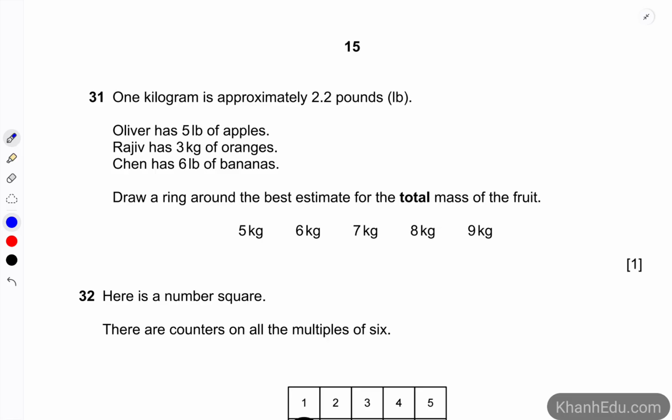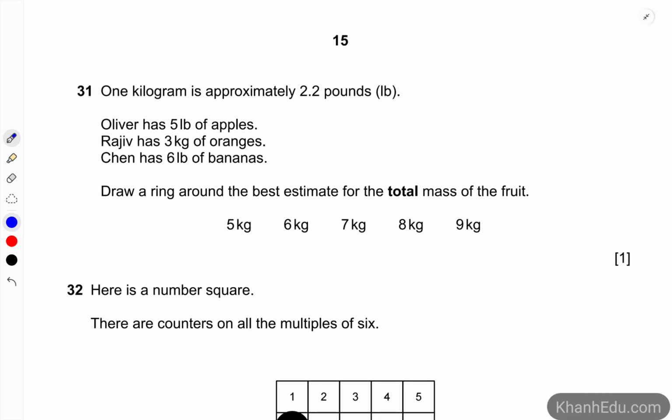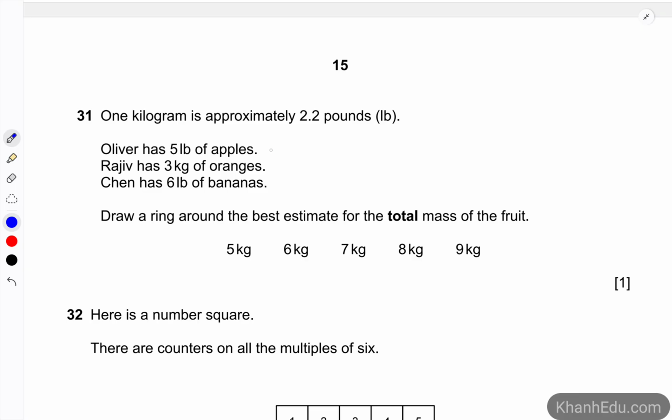Question 31. 1 kilogram is approximately 2.2 pounds. Oliver has 5 pounds. Rajiv has 3 kilograms. And Chen has 6 pounds. Draw the ring around the best estimation for the total mass of the fruit. So 5 pounds of apples is approximately 2 kilograms.